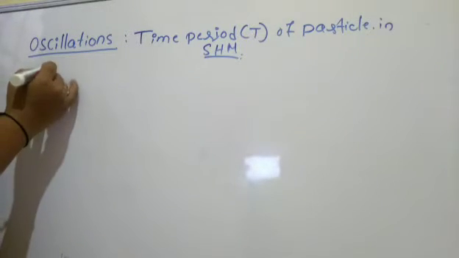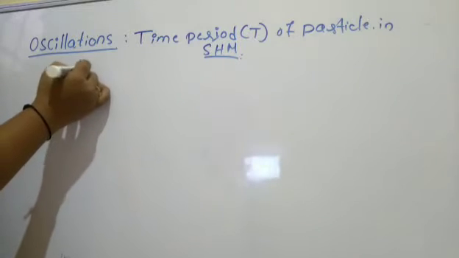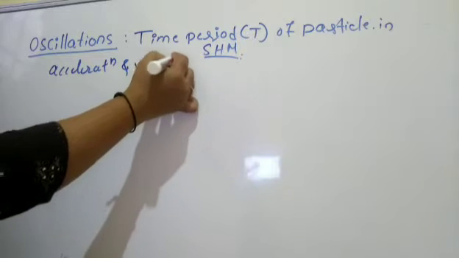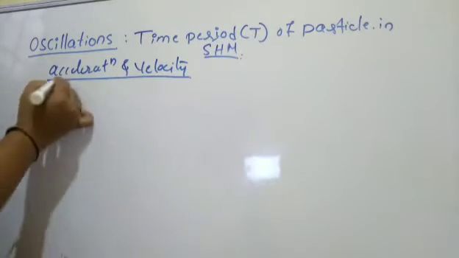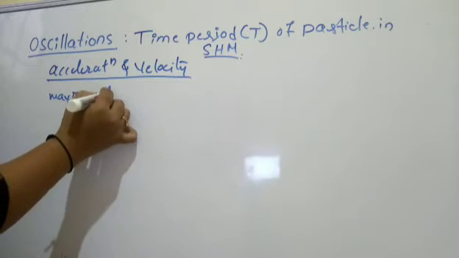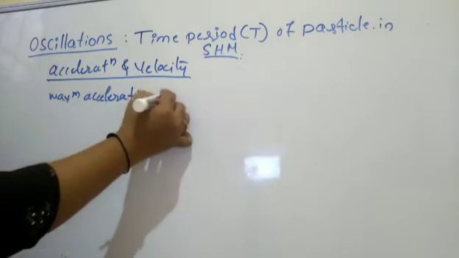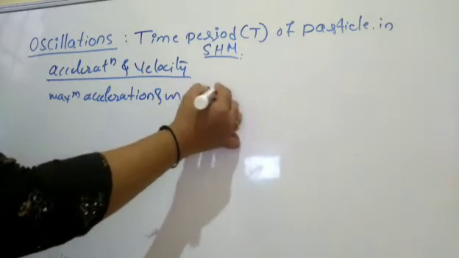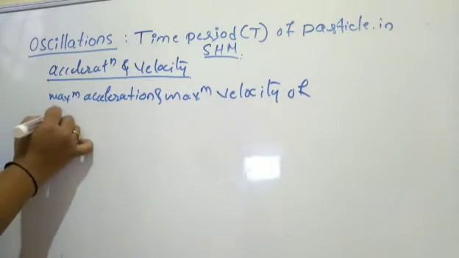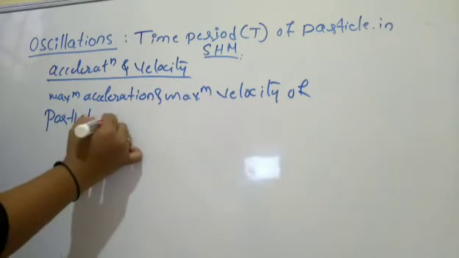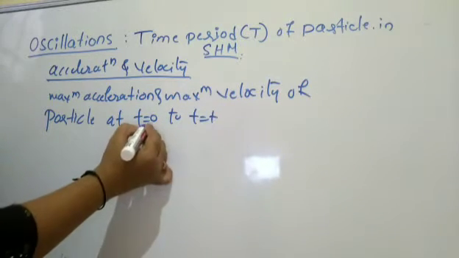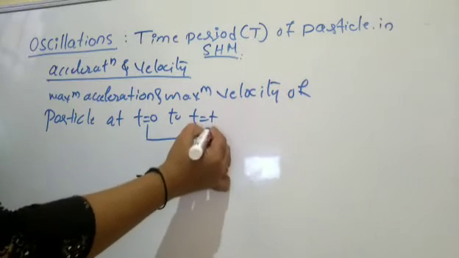We have discussed the acceleration and we have discussed the velocity here, right? So we have discussed the maximum acceleration, right, and maximum velocity of the particle at the extreme position of the particle, at t is equal to 0 to t is equal to T, meaning mean position to extreme position.